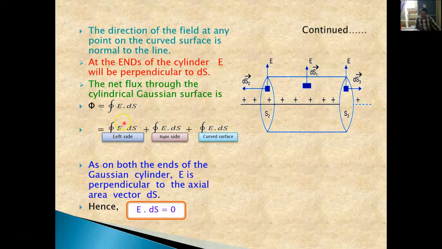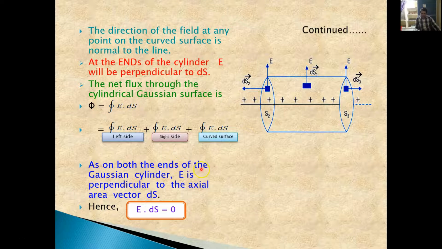The first is the left side portion, for which we find the surface integral of E bar dot ds bar. For the right side portion also we have to calculate this. And the last one is the curved surface, for which we calculate the surface integral of E bar dot ds bar.